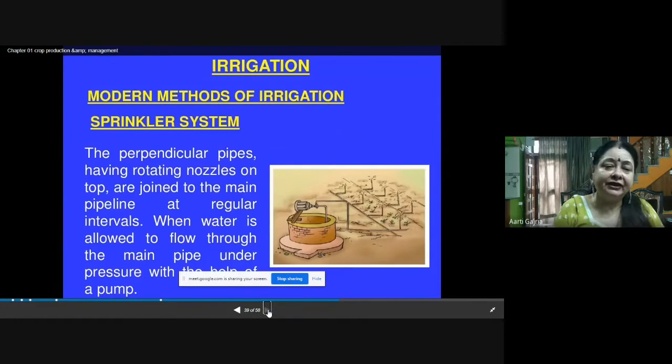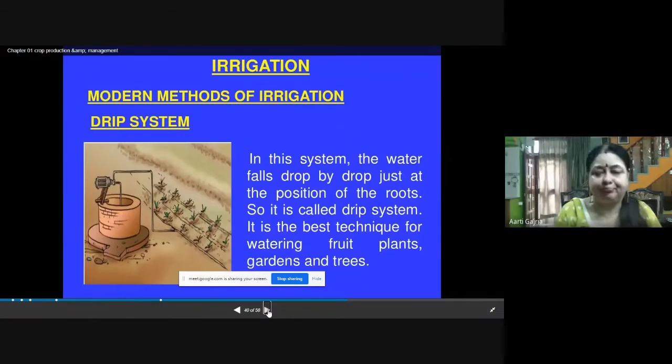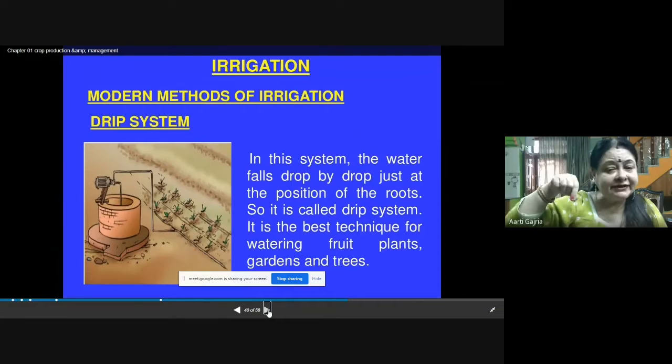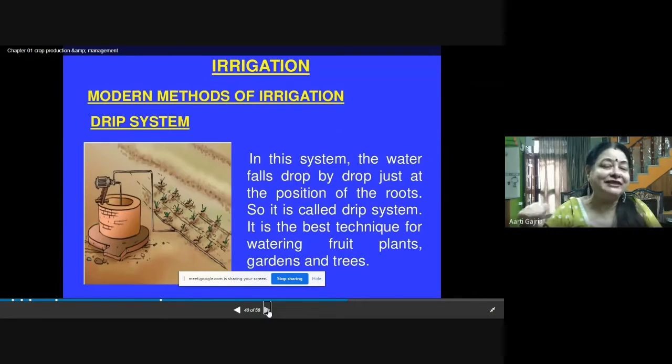The second modern method of irrigation is drip irrigation. In this drip system, here also we are conserving the water, because the pipe is there at the root. So the water is supplied to the root, and the water is not going to waste by evaporation, because normally when we are irrigating the field, because of the heat of the sun, 50 or 60% of water gets evaporated by the sun, and it is not being used by the plant. But in this modern method, we are conserving water by this drip system.